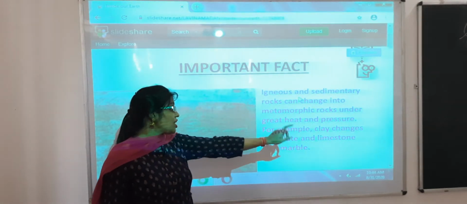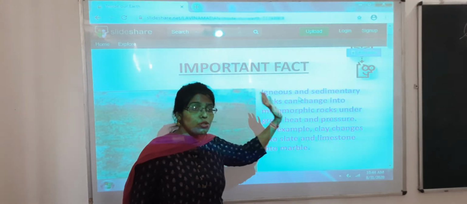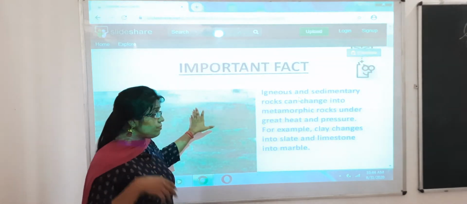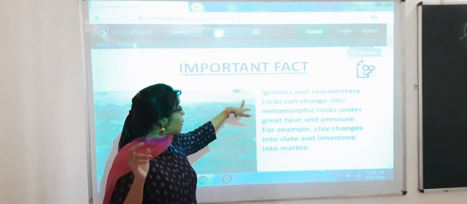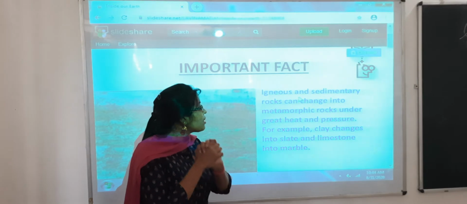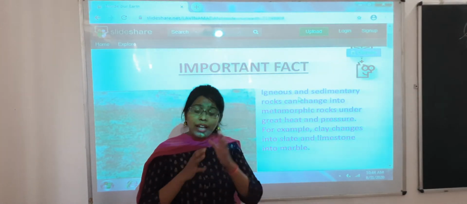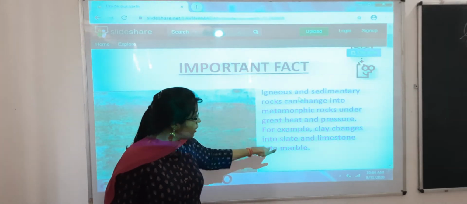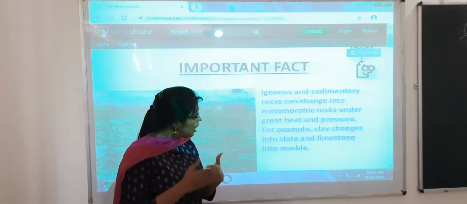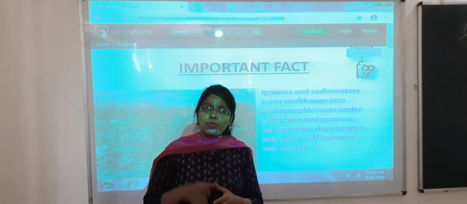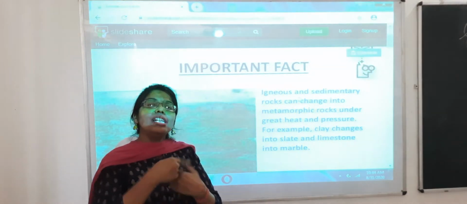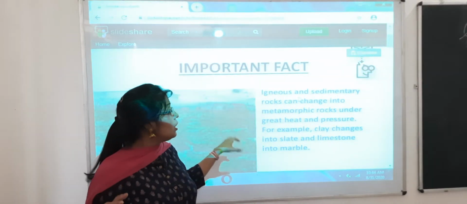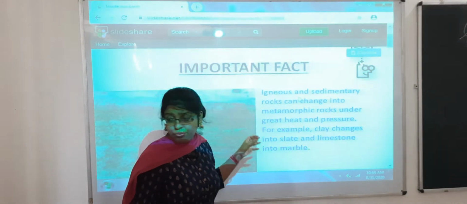So basically clay changes into slate, limestone changes into marble, and various other forms, coal changes into diamond. This is an example of metamorphic rock. Metamorphic rock is derived from the igneous and sedimentary rocks, and that is why it is a change of form. How are they changed? When they are subjected to great heat and pressure, these rocks change their form, and thus they convert into a metamorphic rock. So this is how metamorphic rock is formed.